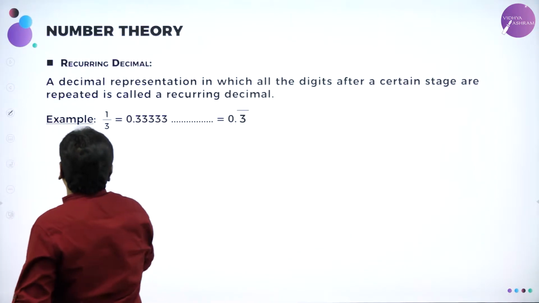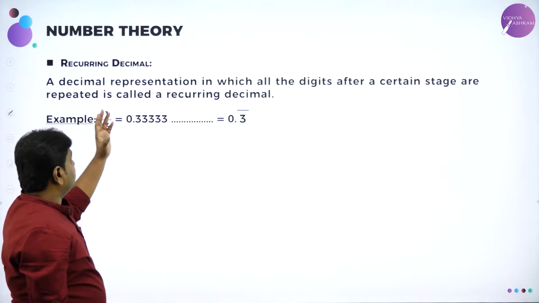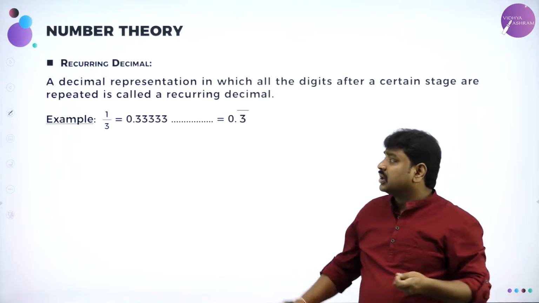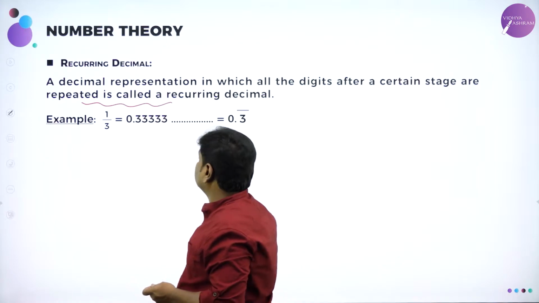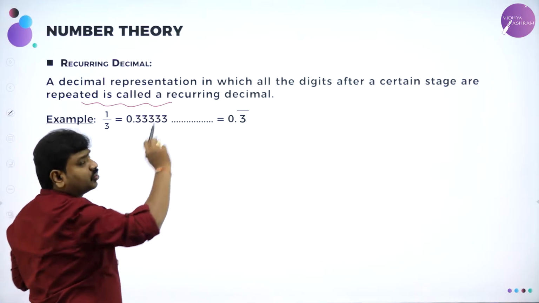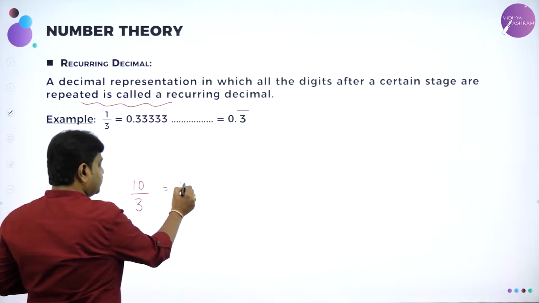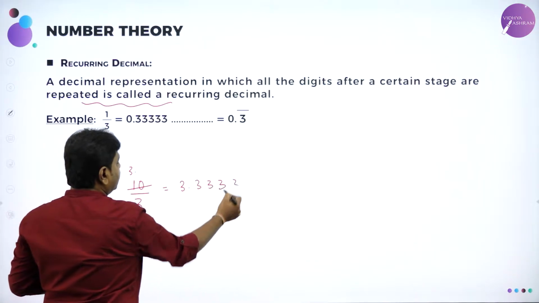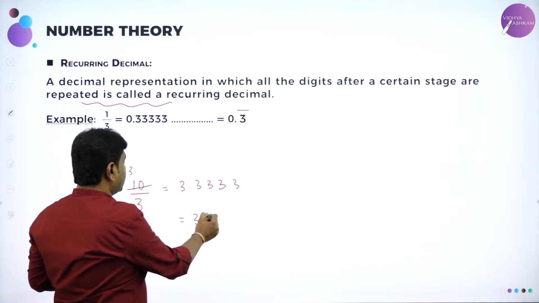Next we have recurring decimals. See, a recurring decimal is a representation in which all the digits after a certain stage repeat. What do we call them? Recurring. 1/3. 1/3 is what? 0.333, it goes on. Not only that, 10/3. If you divide 10/3, you get 3.33333, it goes on. It never ends. So we say 3.3 bar.